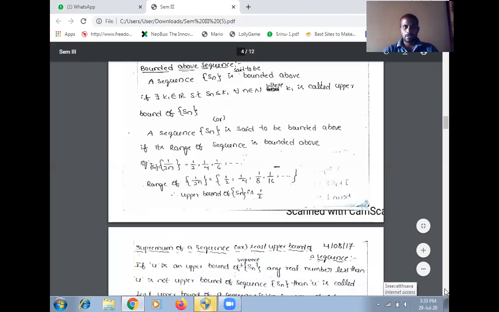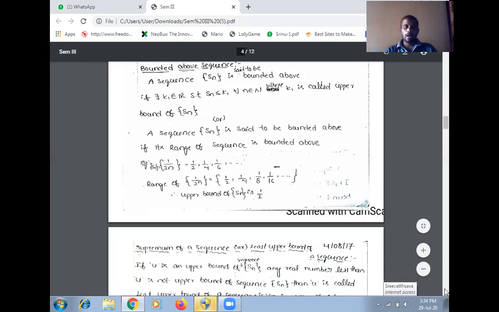Today we discuss bounded above sequence. Already we have defined the sequence and the constant sequence, and we have given more examples on sequence and constant sequence. In this class today we will discuss bounded above sequence. So what is the definition of bounded above sequence? A sequence,